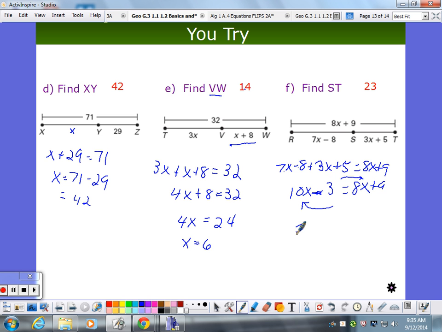So I got 2x equals 12, and then x equals 6. Once again, x was 6. But now what did they ask me to find? ST. So ST is 3x plus 5. I'm pretty sure that x was 6, and 18 plus 5 is 23. So you had to find the x first, and then you had to plug that in.